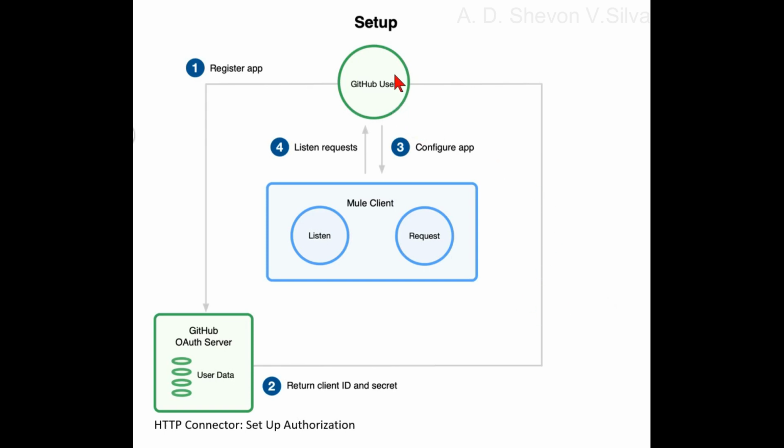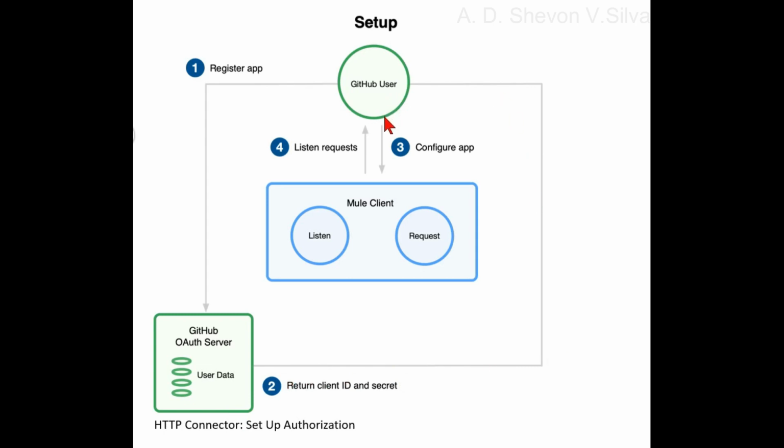Here you can see a setup GitHub user. GitHub user is connected to GitHub OAuth server via register app. User data is in GitHub OAuth server, and here the GitHub OAuth server interacts with the GitHub user via return client ID and secrets.